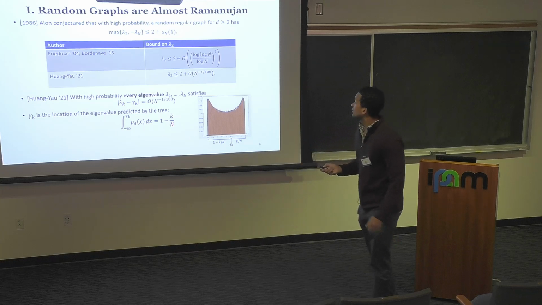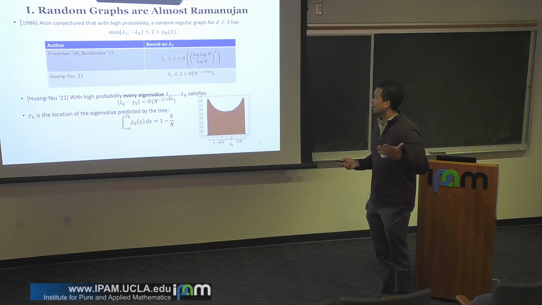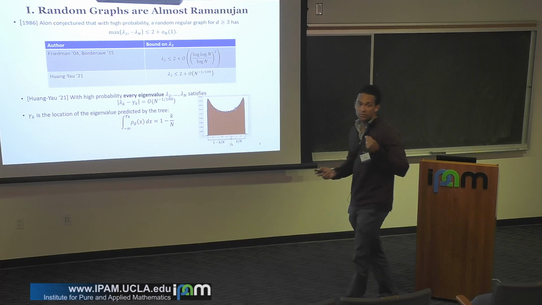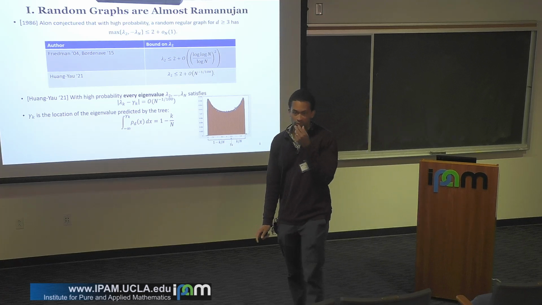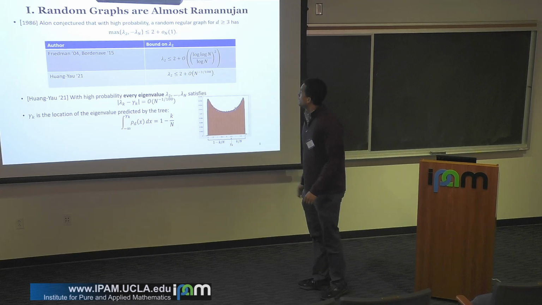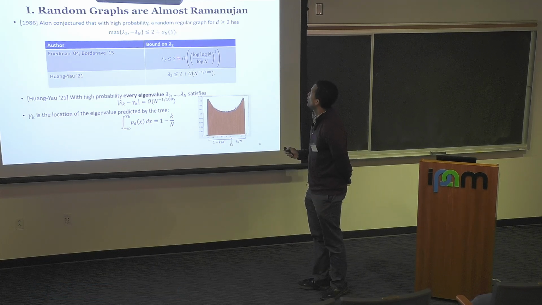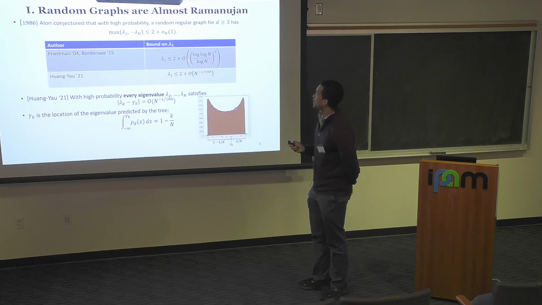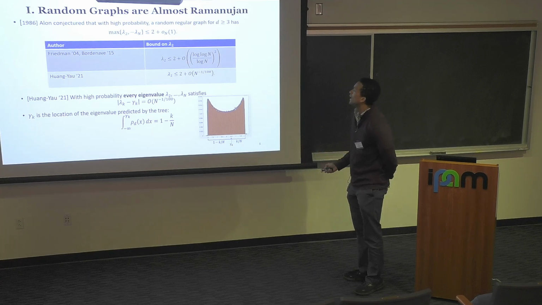So this is like where I would expect lambda k to be, and they show that it fluctuates in some polynomially small interval there. OK, so this is state of the art, let's say, before 2024.